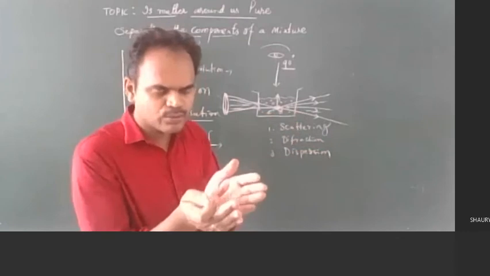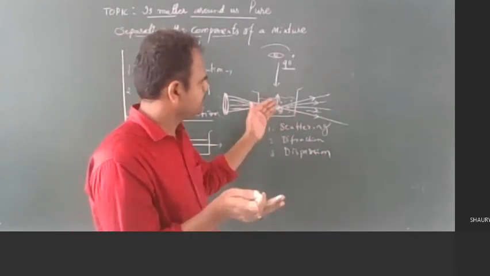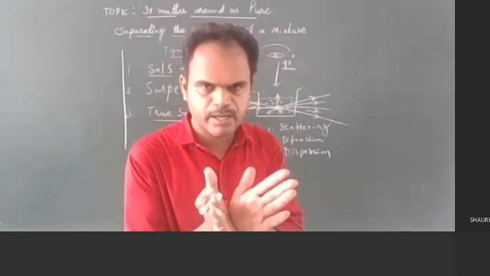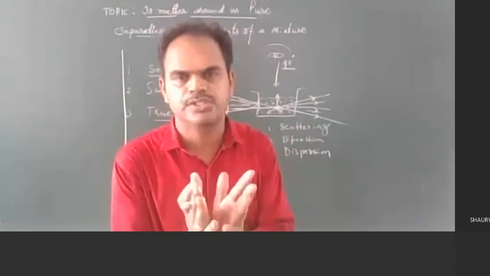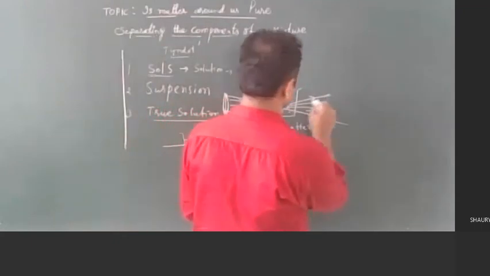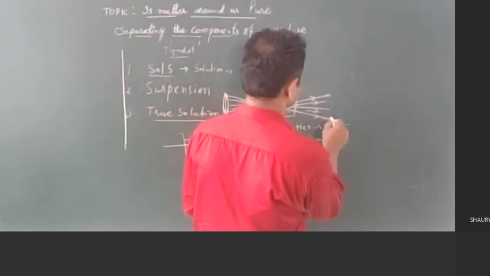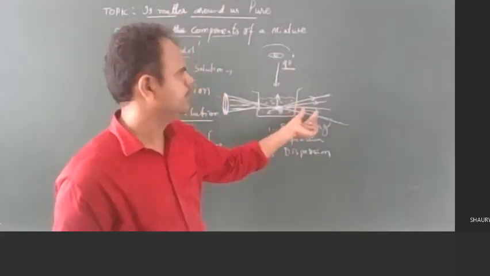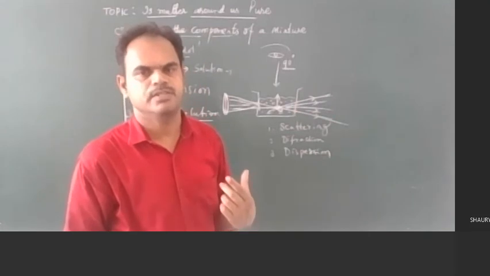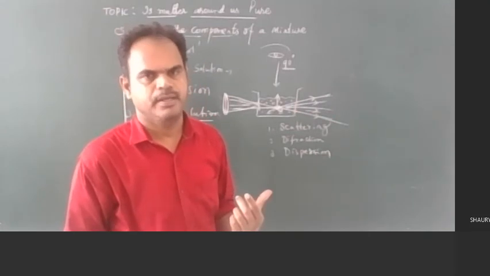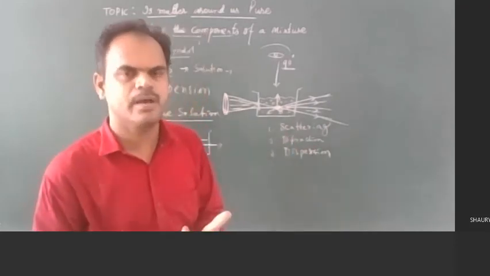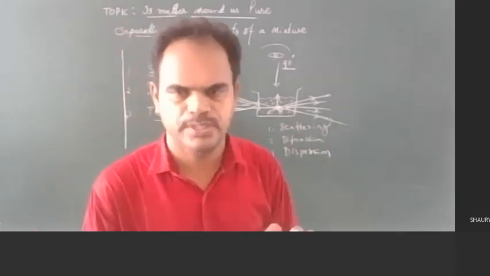And how will the light, after scattering and dispersion, come out from the container? It will come out in the form of a cone shape, in the form of a beam. That cone shape is what we call the Tyndall effect. So this is the major characteristic phenomenon of the colloidal solution.